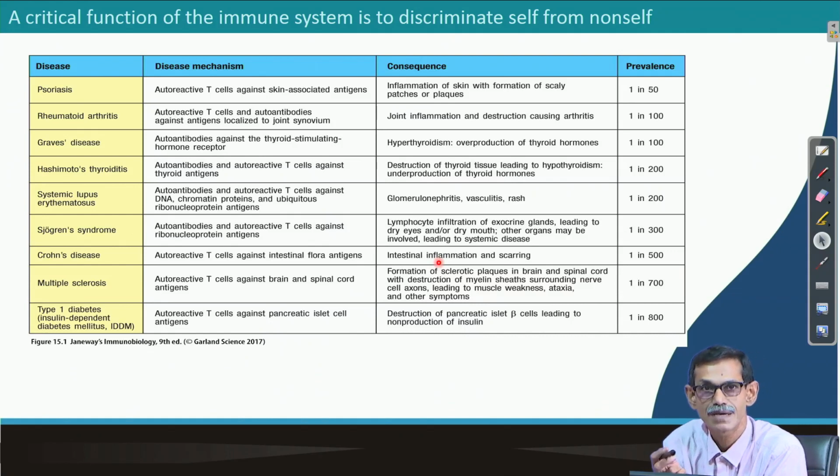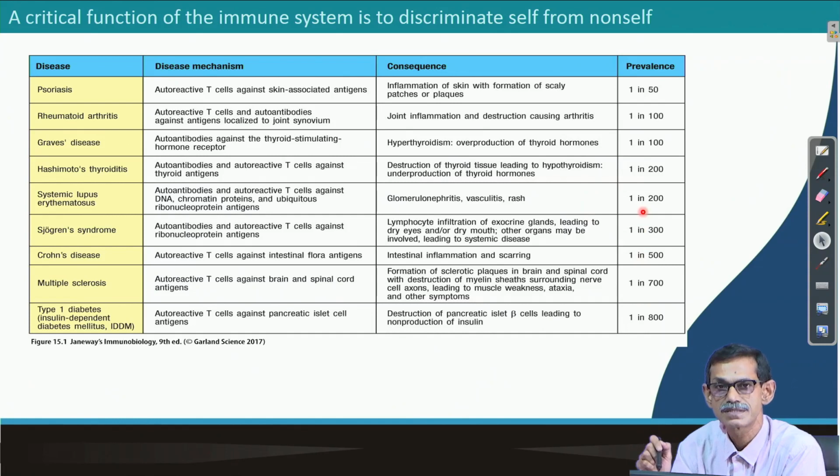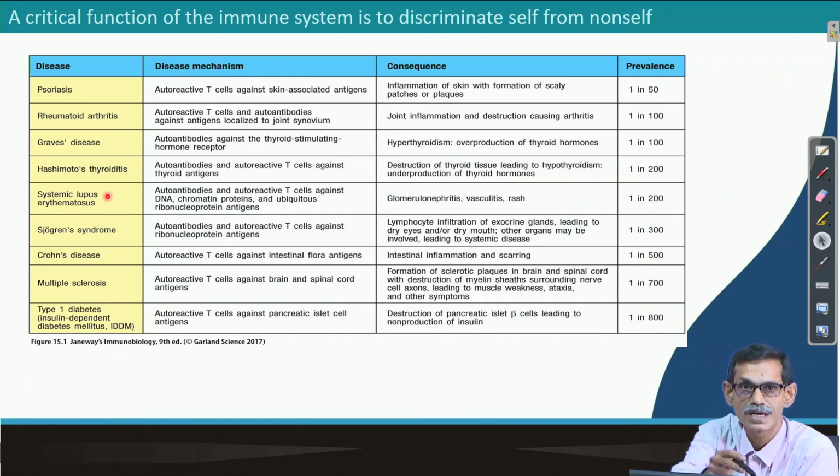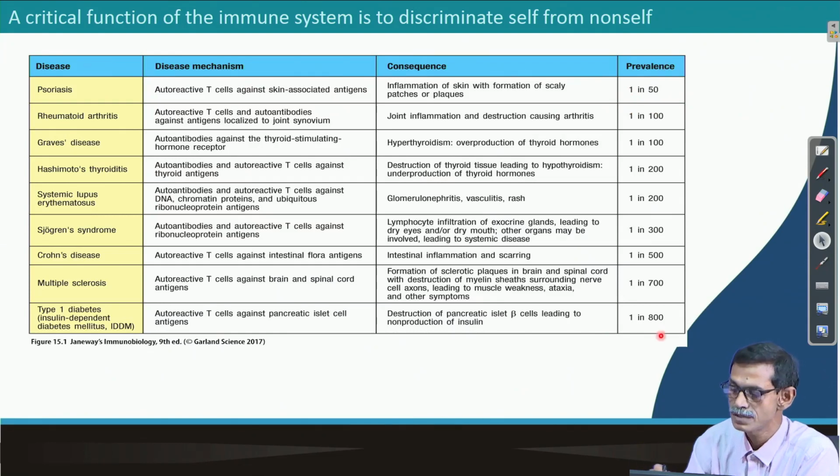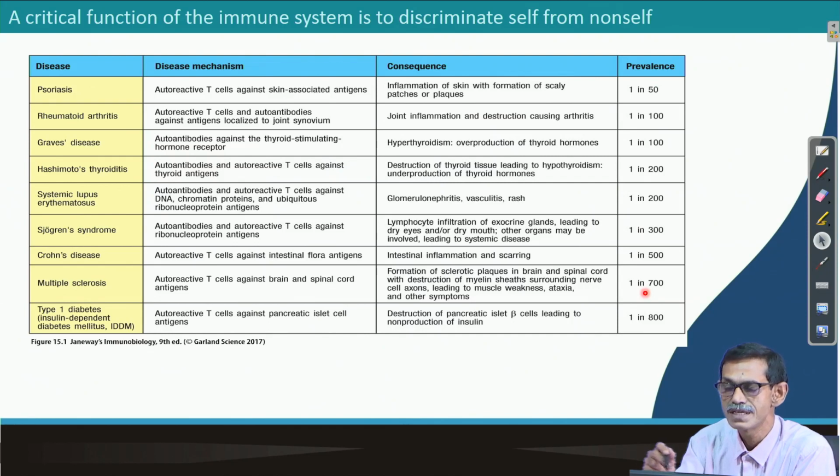Say Graves disease, what is happening? It is hyperthyroidism, that means overproduction of thyroid hormones. The last column is the prevalence, and it is ordered not alphabetically but according to the prevalence of the disease. Psoriasis is 1 in 50, the maximum frequency, and type 1 diabetes is 1 in 100. That means we do not see these diseases that often, but they are not that rare either. That means our immune system is not working properly in all individuals.